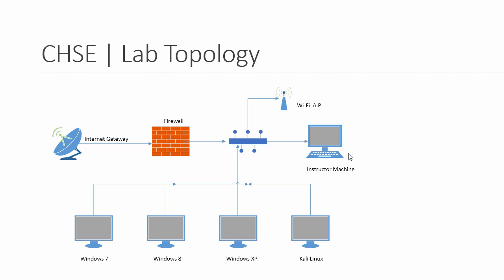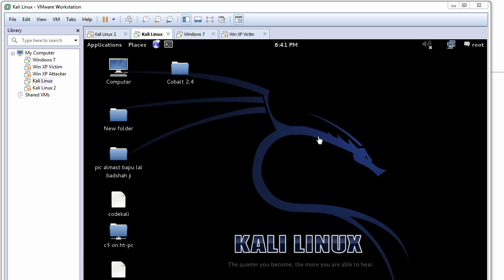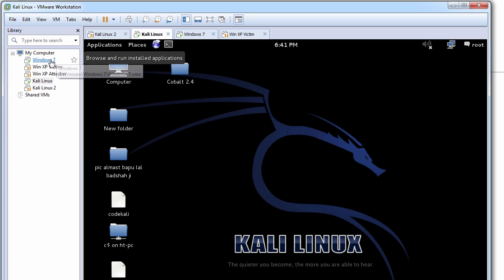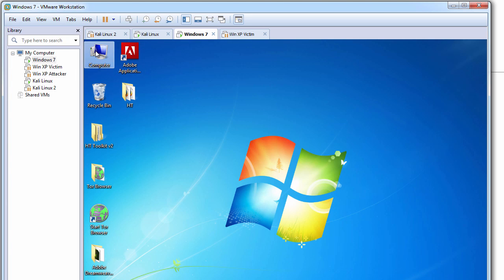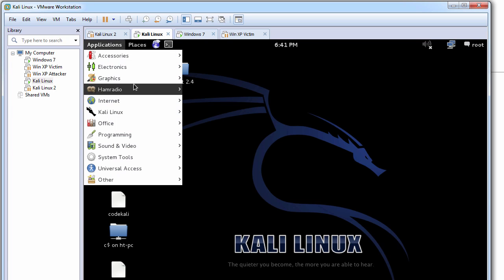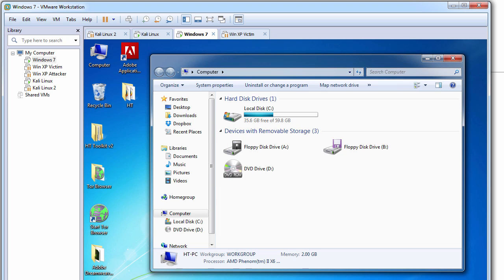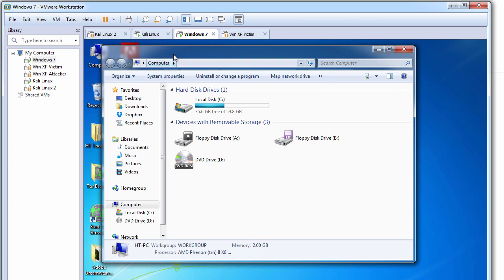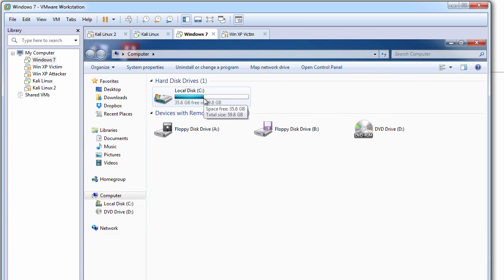I'll show you a very basic example of VMware Workstation and how virtualization runs very smoothly for us. As you can see, this is my VMware Workstation, and I have this Windows 7 running, and a Kali Linux which is also running. They run inside software like VMware Workstation and behave like a real computer.